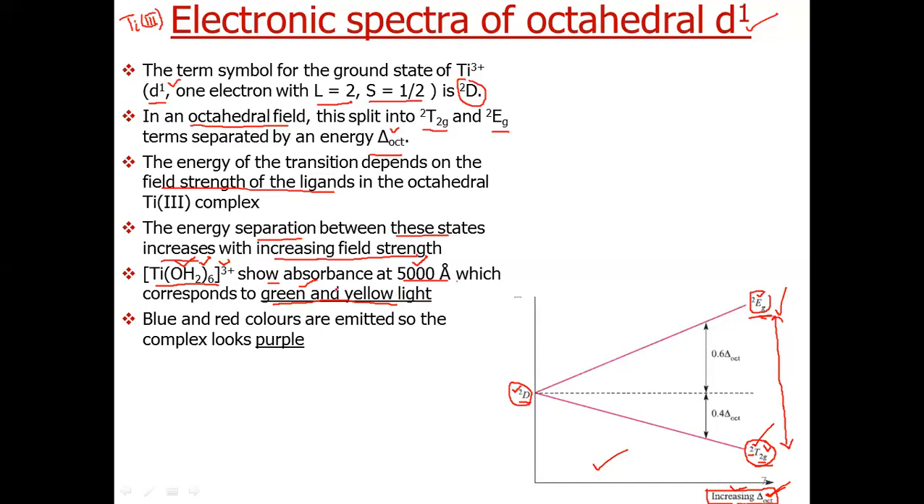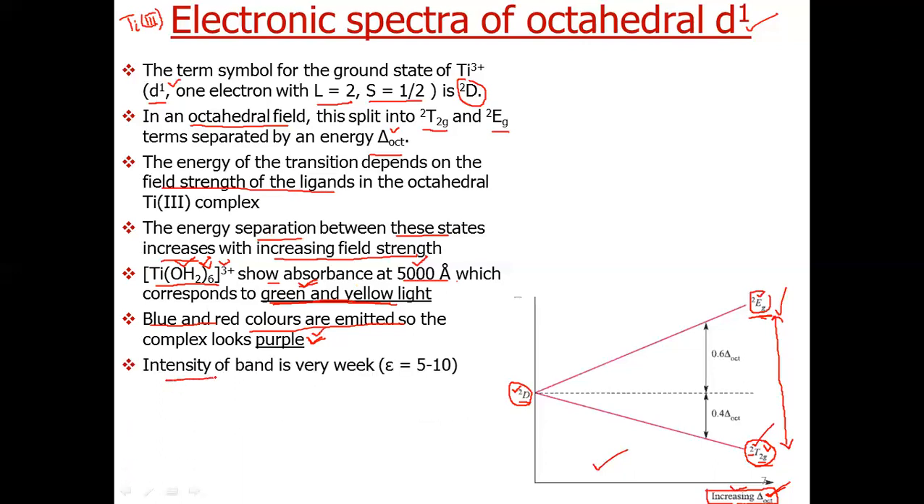Now, as we know, the color of the complex is complementary to the color of the light that it absorbs. So blue and red colors are emitted, they will combine and the complex will look purple. So this complex is purple colored. Why? Because it absorbs light in the region of green and yellow range, which gives it a purple shade.